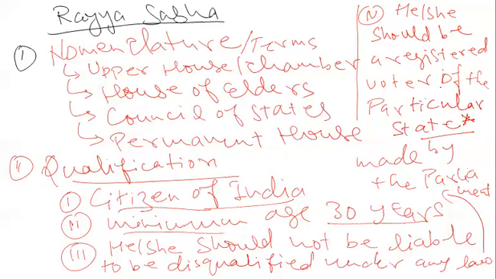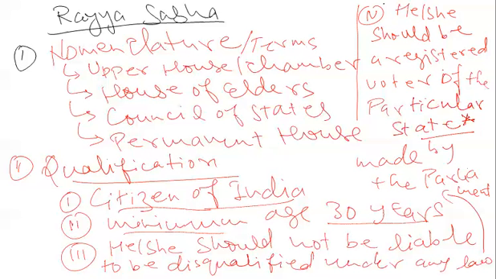And this amendment was also upheld by the Supreme Court, because it was challenged on the basis of federalism, but the Supreme Court upheld it in the Kuldeep Nayar versus Union of India case.